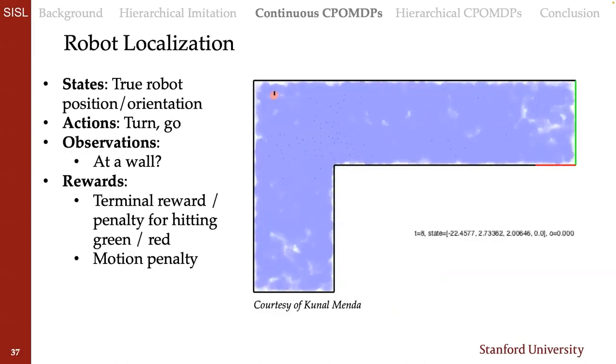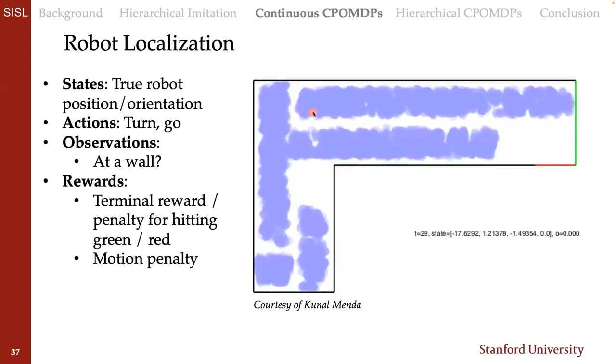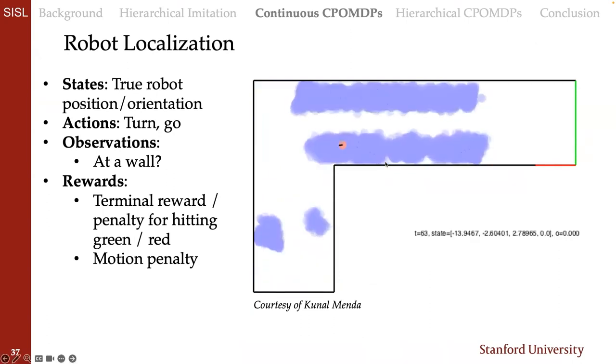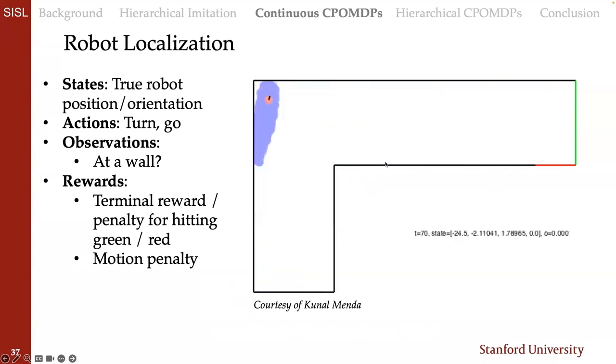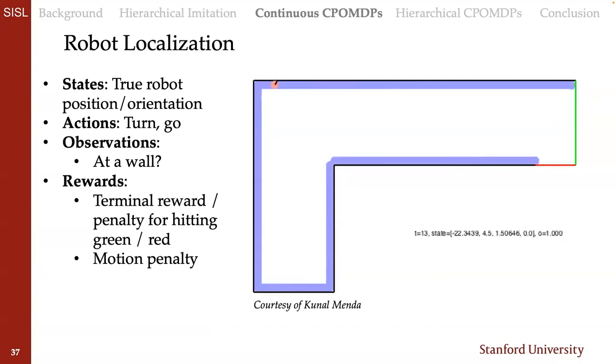A more relevant POMDP for us, and this is courtesy of Kunal and maybe the teaching team of one of the previous versions of A228, we look at robot localization. So in this robot localization problem, the states are the true position and orientation of this robot. This robot doesn't actually know where it is. Instead, it has to maintain a belief over all the possible places it can be and use its observations, which in this case are a bump sensor that basically only tells it whether or not it's at a wall, to first localize itself and then go to that goal.